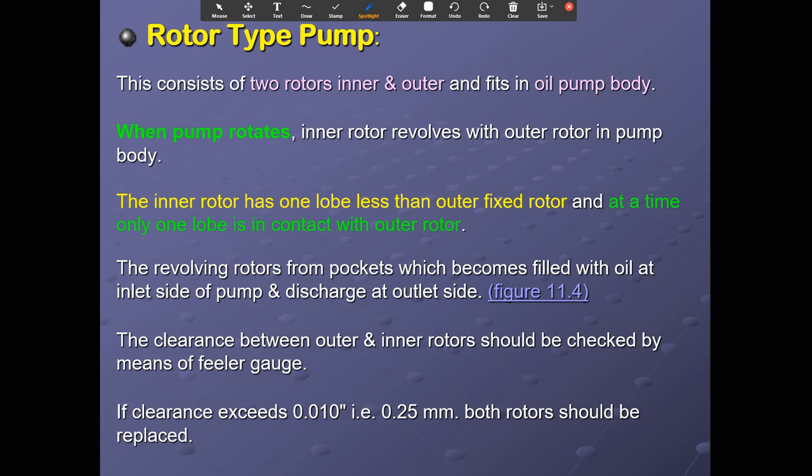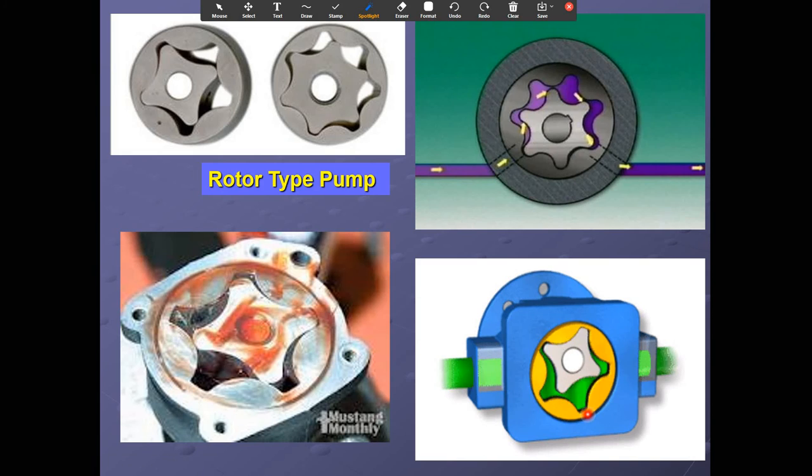The clearance between the outer and inner rotor should be checked by means of a feeler gauge. If the clearance is excessive, both rotors should be replaced. You can see this is the rotor type of pump.